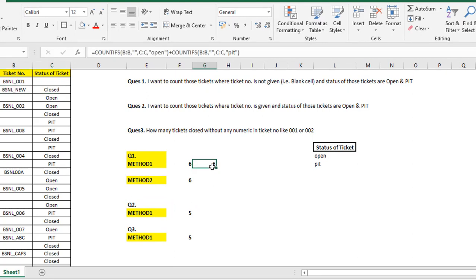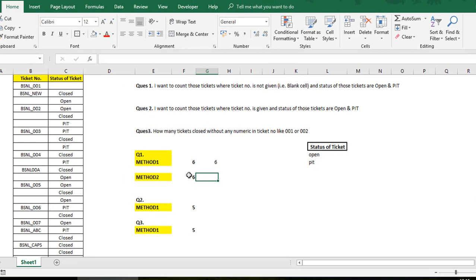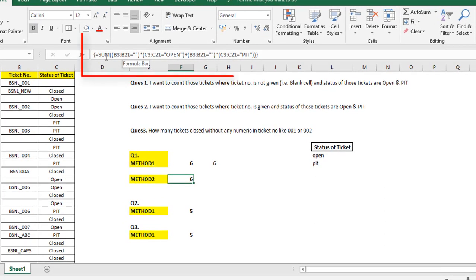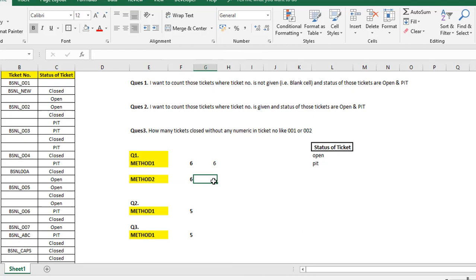Now this is the first method. There is another method which you can use. See this. What I have done is I have used arrays. Arrays are one of my favorites. You can also check the Excel arrays playlist on my channel. You will find 15, 20 formulas there. Arrays are very powerful actually.